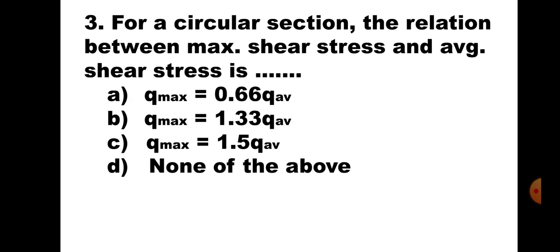Question number 3. For a circular section, the relation between maximum shear stress and average shear stress is A. Q max is equal to 0.66 times Q average. B. Q max is equal to 1.33 times Q average. C. Q max is equal to 1.5 times Q average. And D. None of the above. Now, for a circular section, it is 33% greater than average stress. Hence, the correct answer here is B. Q max is equal to 1.33 times Q average.